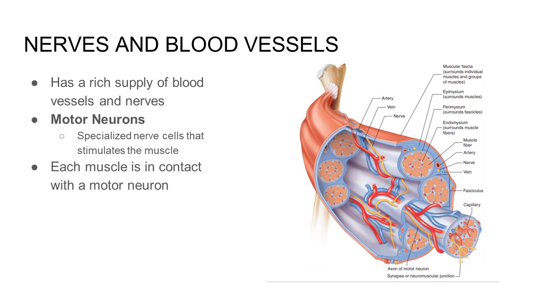Nerves and blood vessels of a muscle tissue. So a muscle has a rich supply of blood vessels and nerves. Skeletal muscle fibers do not contract unless they are stimulated by a motor neuron. A motor neuron is a specialized nerve cell that stimulates muscle to contract. Motor neurons generate action potentials that travel to the skeletal muscle fiber. So each muscle fiber is in contact with a motor neuron.